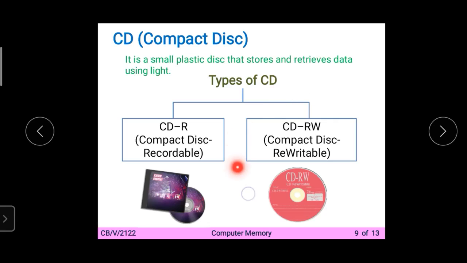Second type is CD-RW, compact disc rewritable. From the name you can understand you can rewrite it one or many times.